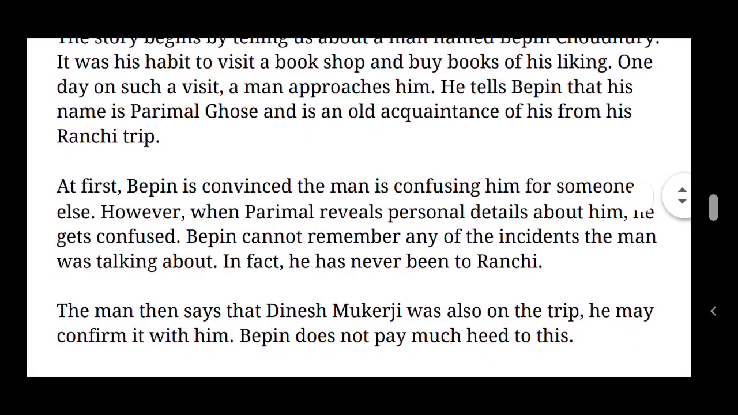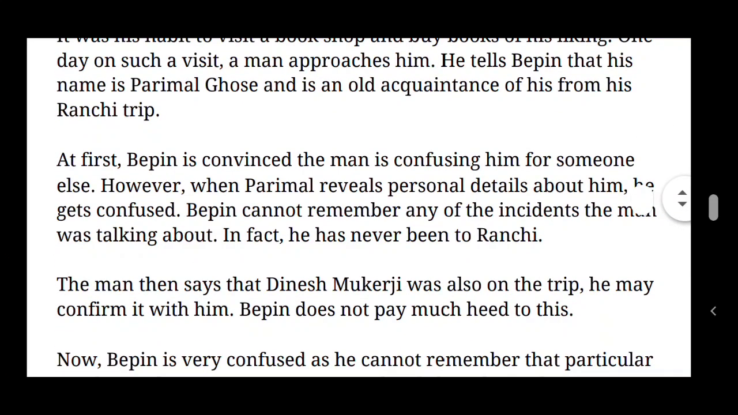So look at the third paragraph, children. At first Bipin is convinced the man is confusing him for someone else. First, in the beginning, Bipin thought that the man is somewhat confused and he's just talking about someone else. But however, when Parimal reveals the personal details about him, he gets confused. So one by one, when Parimal Ghosh started to say about his personal details, he got confused. Bipin cannot remember any of the incidents the man was talking about.